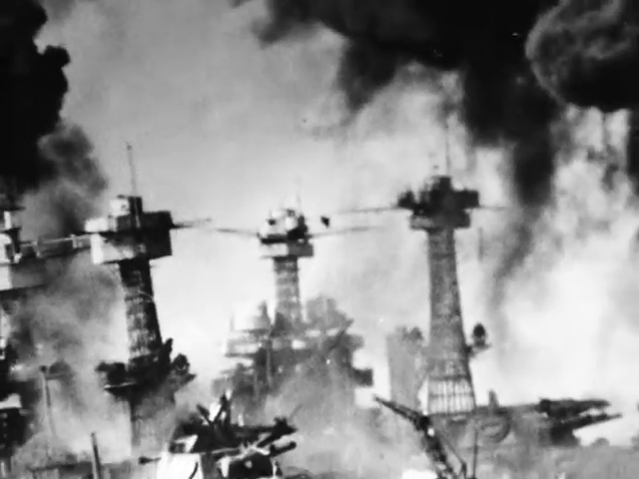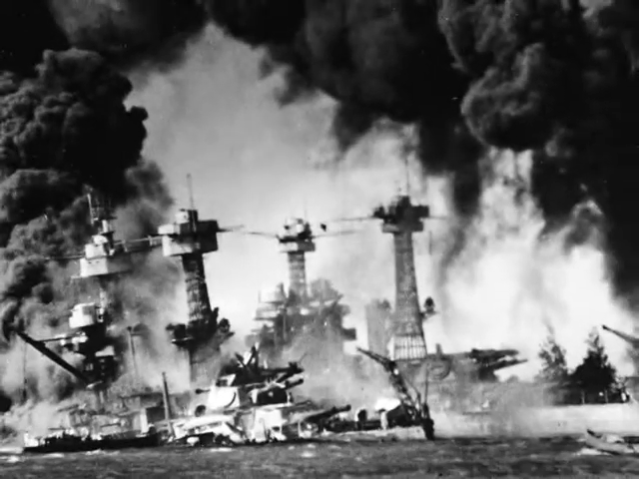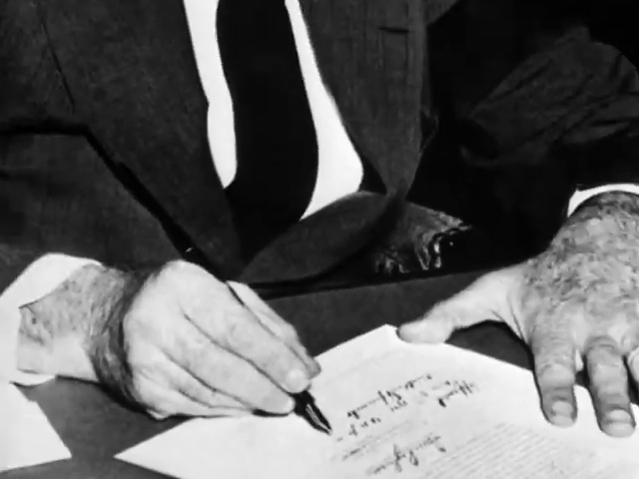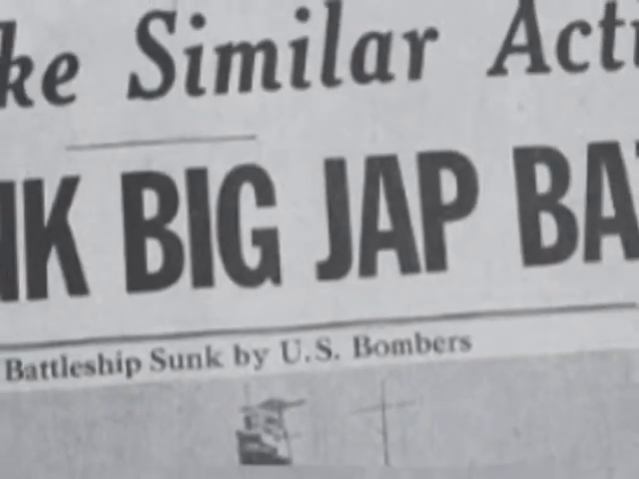The attack was devastating, with 350 planes and 18 carriers destroyed. 2,400 people were killed as well. The next day, December 8, 1941, the U.S. declared war on Japan. 3 days later, Germany and Italy declared war on the U.S. America was now completely involved in World War II.